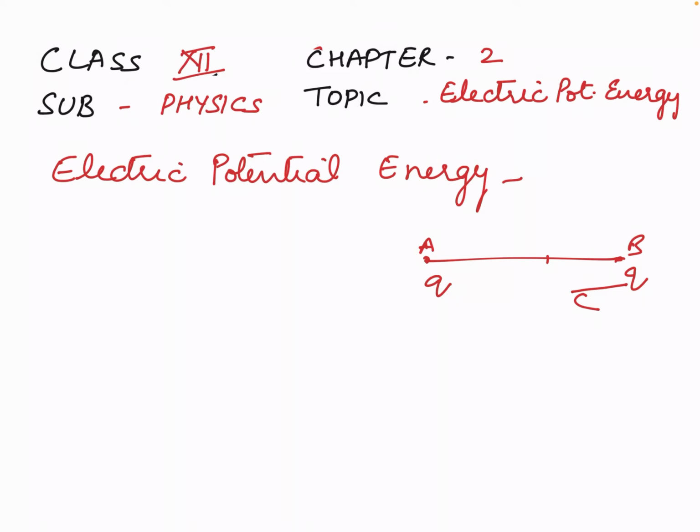Now we will discuss potential energy of a system of two point charges. Now we have placed two charges, Q1 and Q2, at points say P1 and P2.